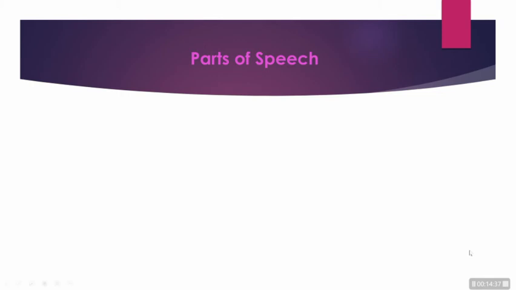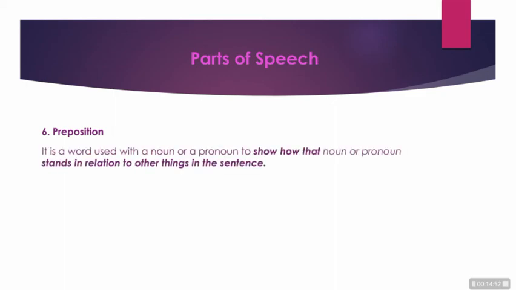Next part of speech is preposition. It is a word used with a noun or a pronoun to show how that noun or pronoun stands in relation to other things in a sentence. Let's have an explanation with the example.